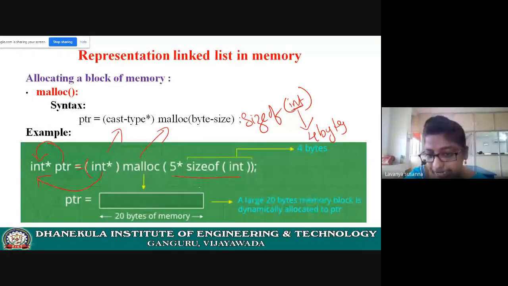What is the size of int? 4 bytes. Now the sizeof operator will return 4. So 5 into 4, 20 bytes of memory will be allocated. I hope you understood. In the next class, I will discuss how to represent the linked list in memory. Using the malloc function only, you will allocate memory at runtime.